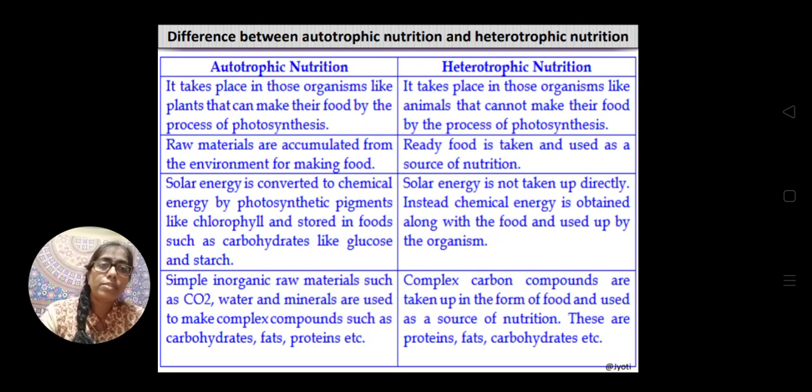I hope it is very much clear to you, the different types of heterotrophs and the 3 types of heterotrophic nutrition with the examples I have given here.